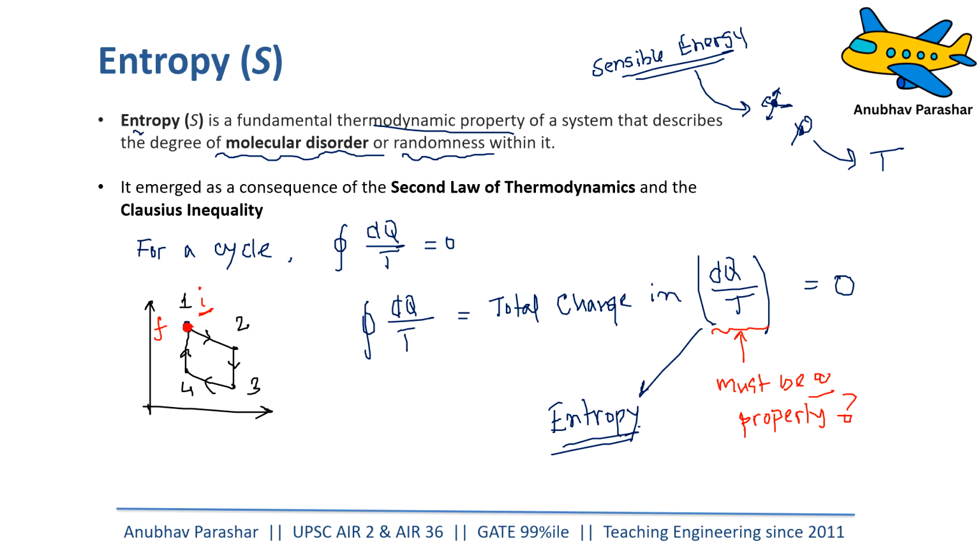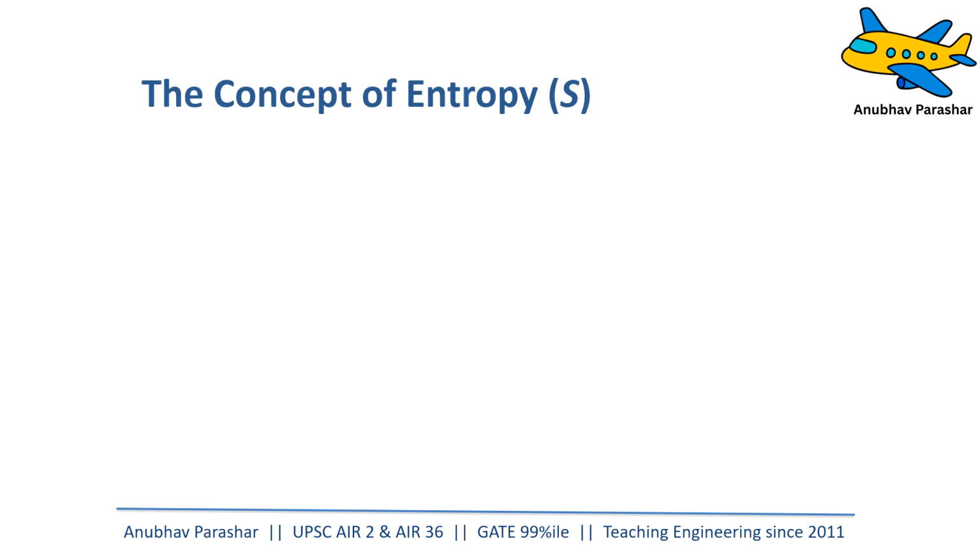So similarly, entropy is also a measure of the vibration, the molecular disorder, the molecular randomness. You can understand it this way. And it emerges as a consequence of the second law of thermodynamics and the Clausius inequality. Now, people were starting to understand what exactly entropy is. They were finding it difficult, like you are right now. So a lot of studies were done, and people kept asking Clausius, can you explain it even further? Then he said, okay, let us try to understand the concept of entropy even more.